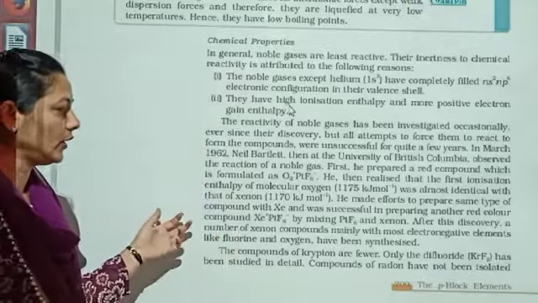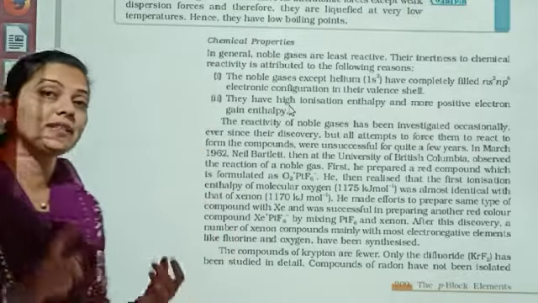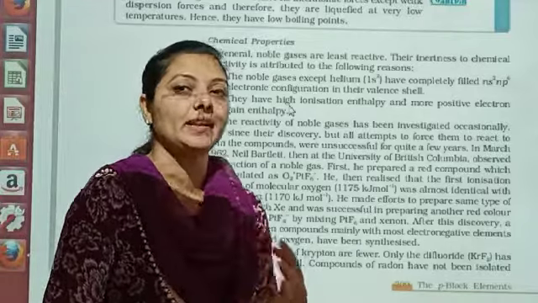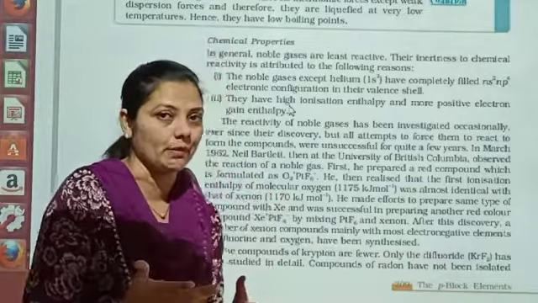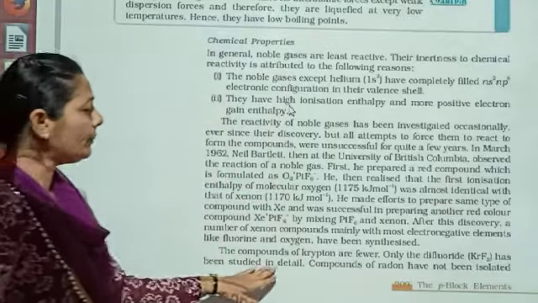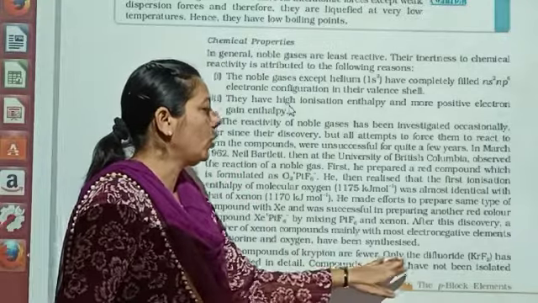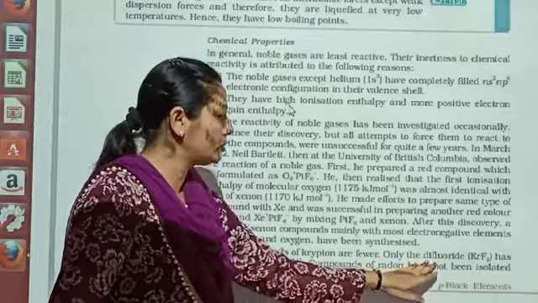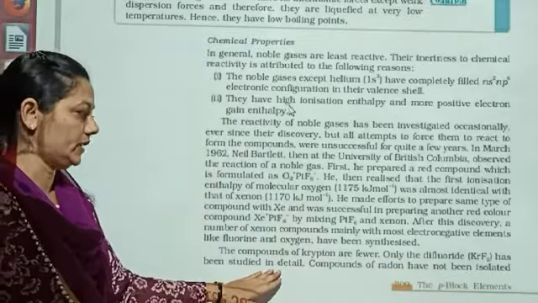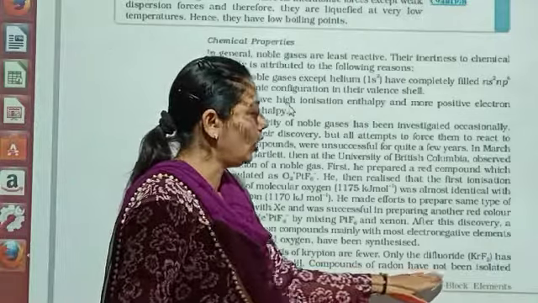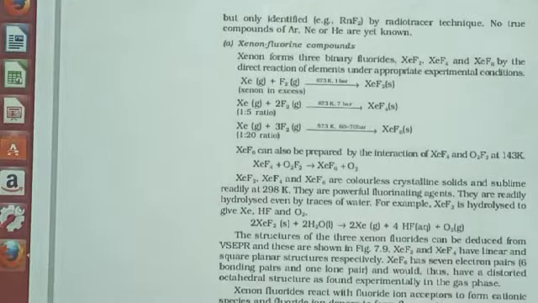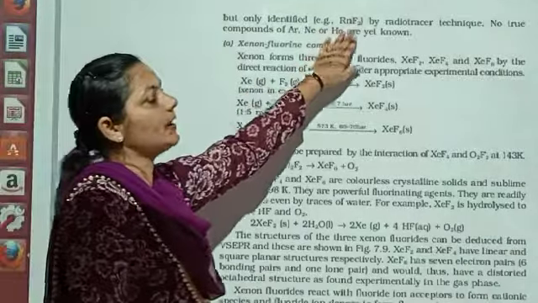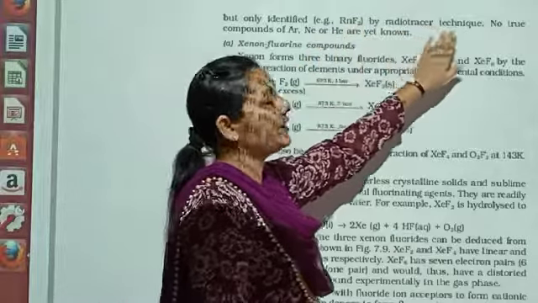So we are having the xenon compounds in this particular, but xenon compounds are made with very highly electronegative elements like fluorine and oxygen, not other elements. Right? The compounds of the krypton are fewer. Only the difluoride, that is KrF2, has been studied in detail. Compounds of radon have not been isolated, but only identified as RnF2 by the radio tracer technique.